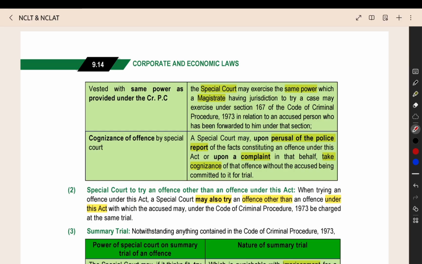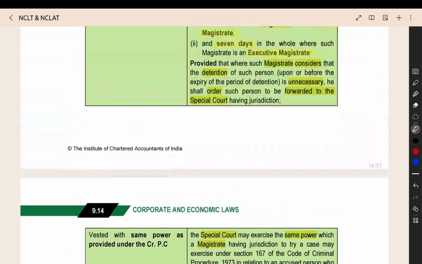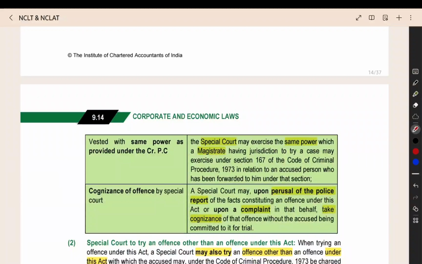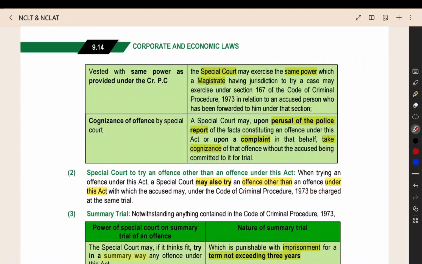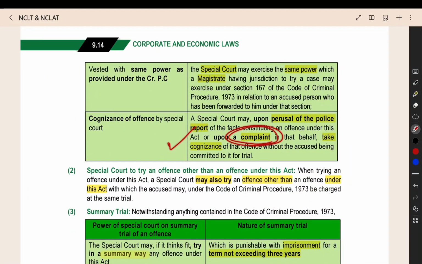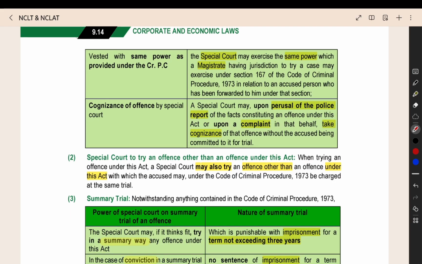Even if you do not bring the accused to the special court, upon reading the police report or after getting a complaint, the special court can take cognizance of the offence. Taking cognizance means they can take notice of the offence and then they will start the trial for the offence. So even without the accused being produced by the magistrate, if they read the police report or get a complaint, they can take cognizance of the offence.